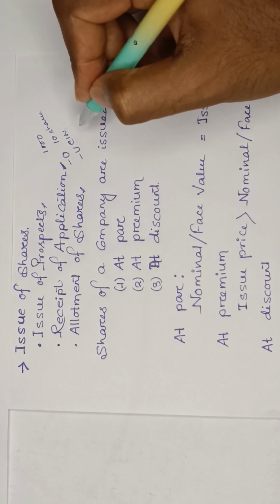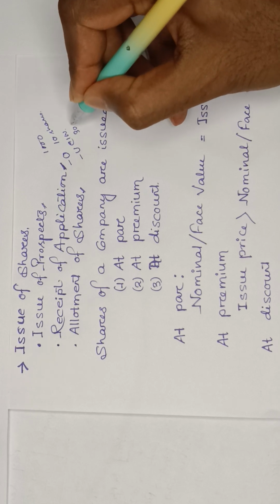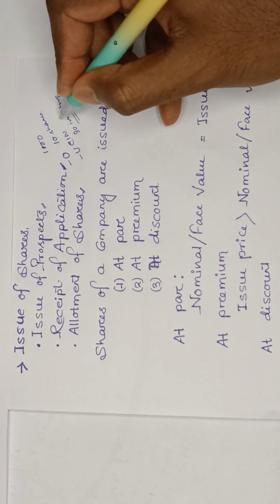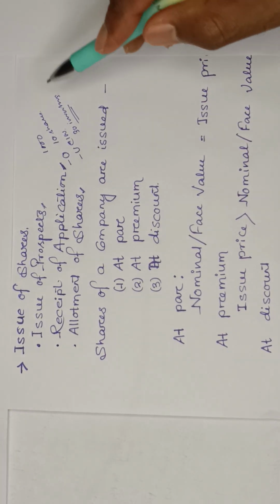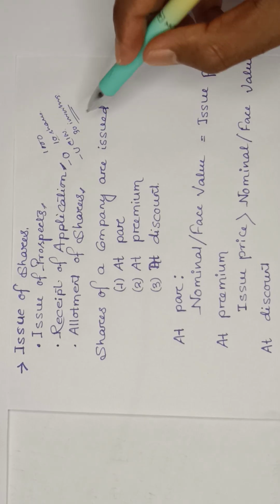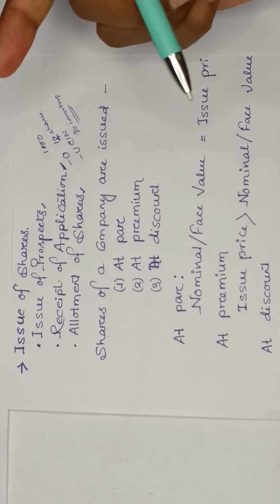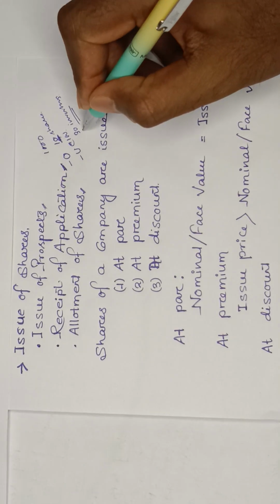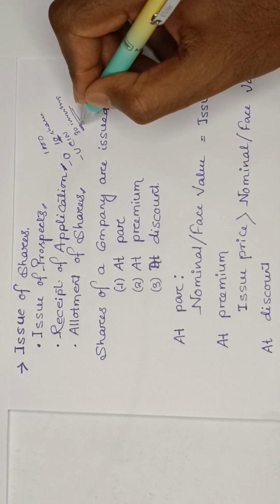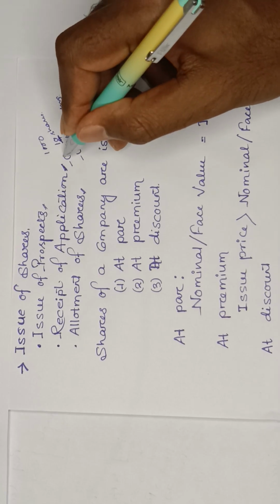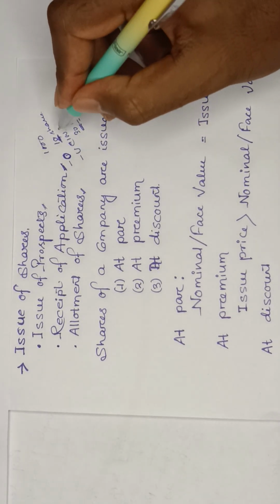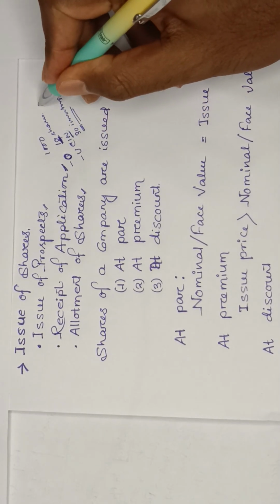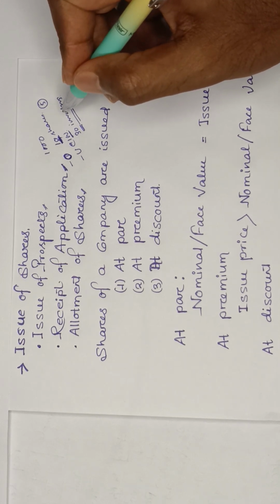But 30 investors have come to invest in your company. You need only 10 shares, and assuming that you are giving one share to one investor, 10 investors are sufficient. But here 30 investors are willing to invest in this company. This situation is called over subscription. Now the reverse: you need 10 investors and every investor will invest 100 rupees, but only 5 investors have shown interest to invest in your company.